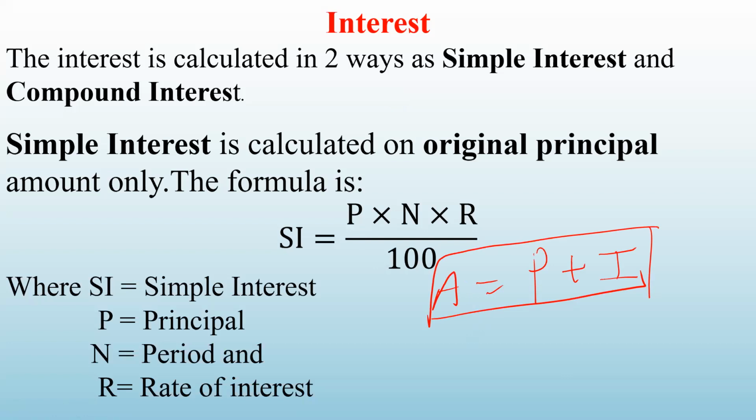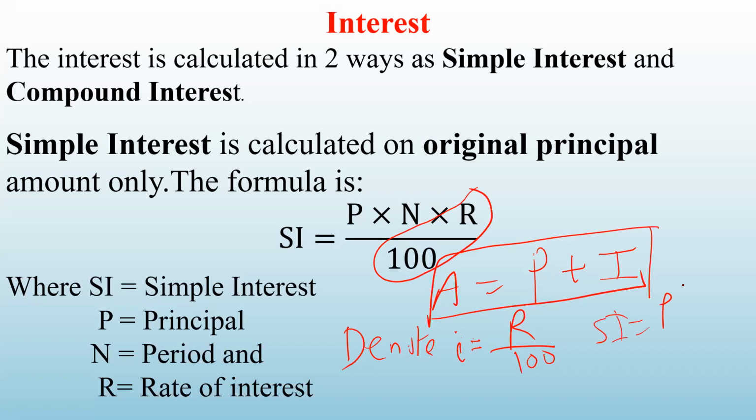Now, before we actually begin solving the problem, many times we denote R upon 100 by I. So that means this R upon 100, I'm writing it as I. So the formula will become P into N into I. That's all. Simple interest I will become P and I. So when we require that, we can use R upon 100 as I. Now let us solve the problems one by one. So let us take the first problem.